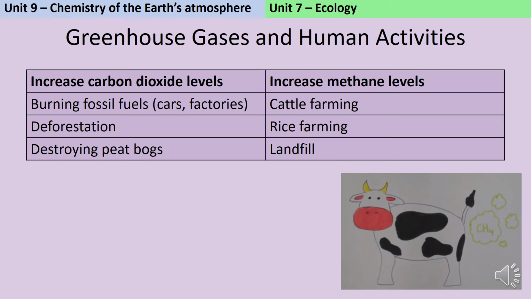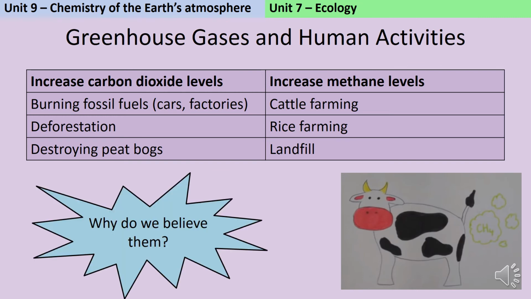The second thing that's really contributing to methane levels is rice farming. So in order to farm rice, you need to flood the rice paddy, so their roots are literally underwater. And in those waterlogged conditions, the roots have bacteria living in them, which are giving off lots and lots of methane. Finally, landfill, where things are rotting and breaking down, is another huge source of methane.